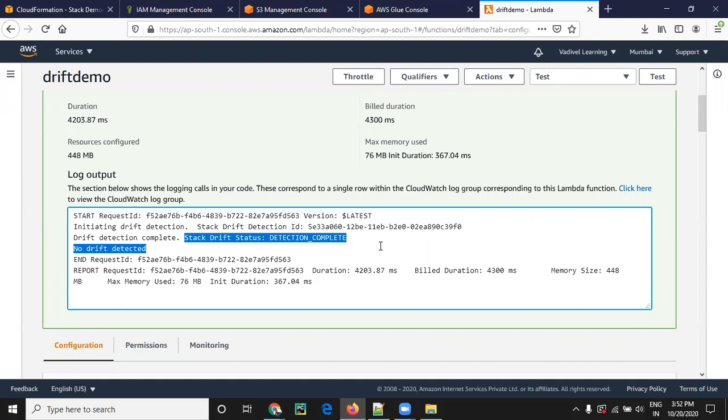If you do that first, it gives one request ID, in the first line. Using that request ID only, we can get the drift detection info, like what resources changed.